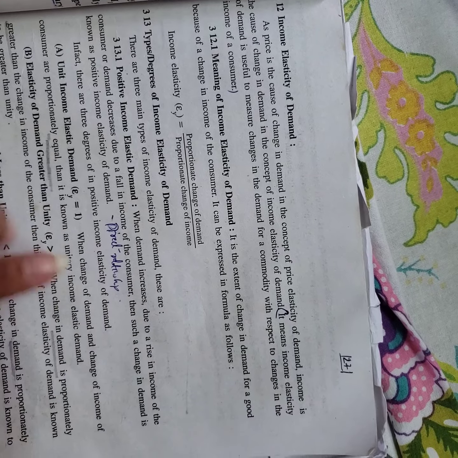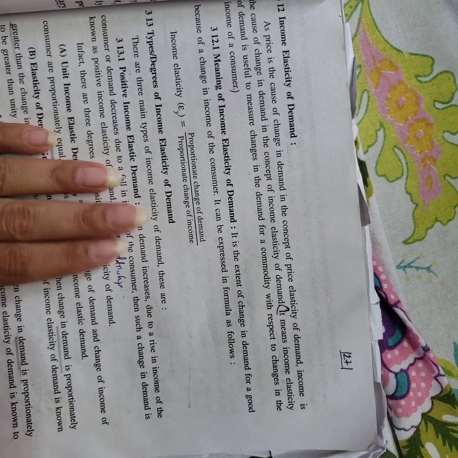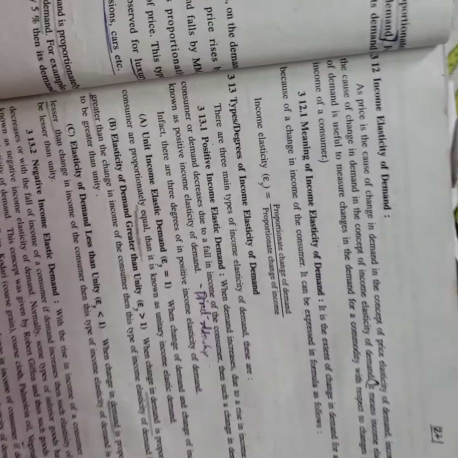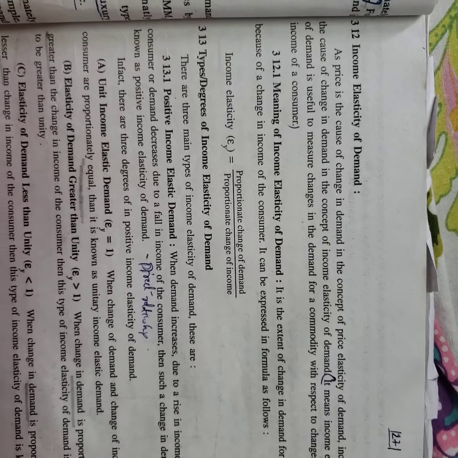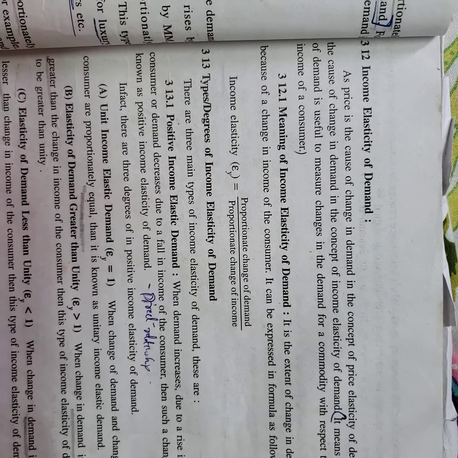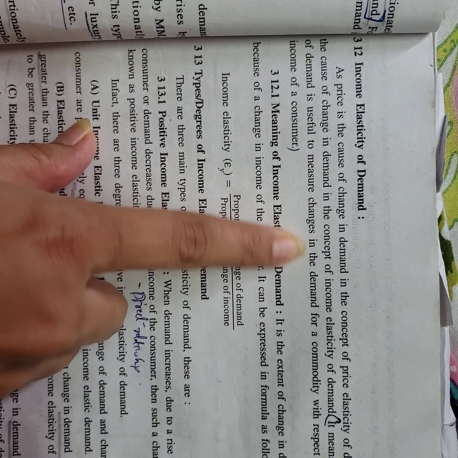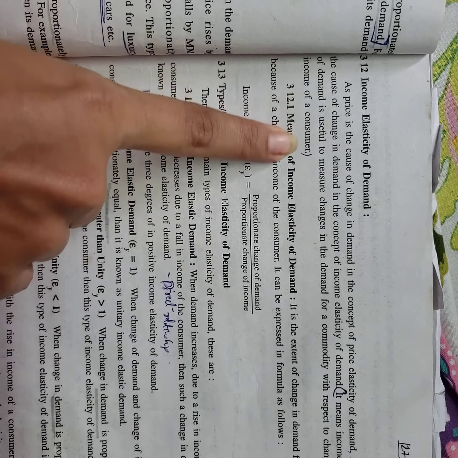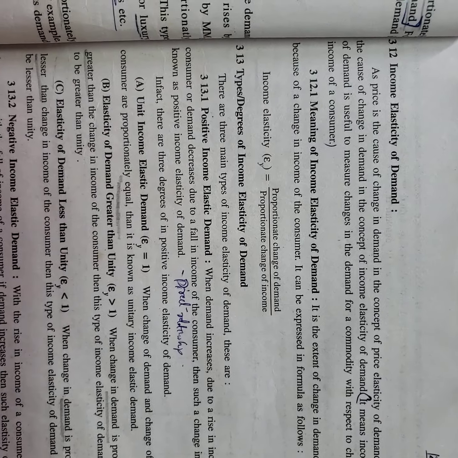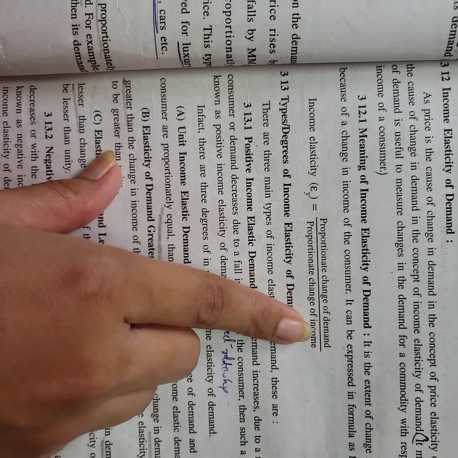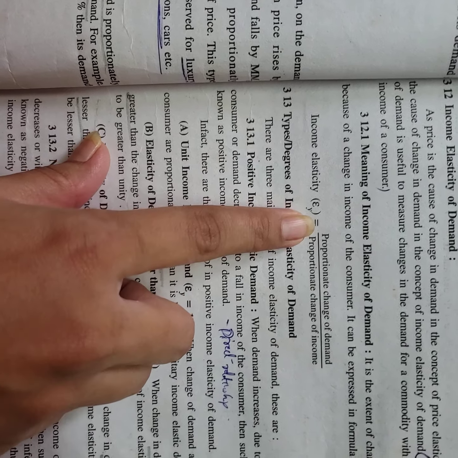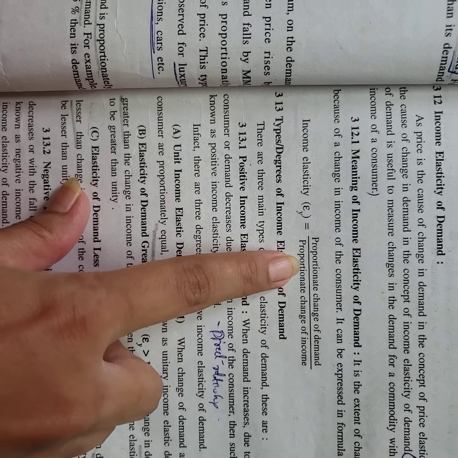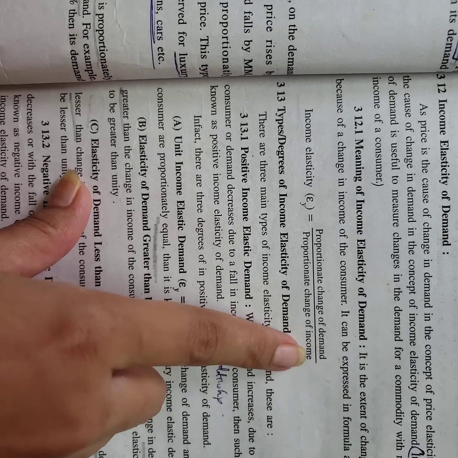Okay, and mostly it happens that the income of the consumers affects the demand of a particular commodity, right? So that is income elasticity of demand. It means income elasticity of demand is useful to measure changes in the demand for a commodity with respect to the changes in the income of a consumer. Okay, and the formula to find out remains the same. Income elasticity equals proportionate change in demand upon proportionate change in income.